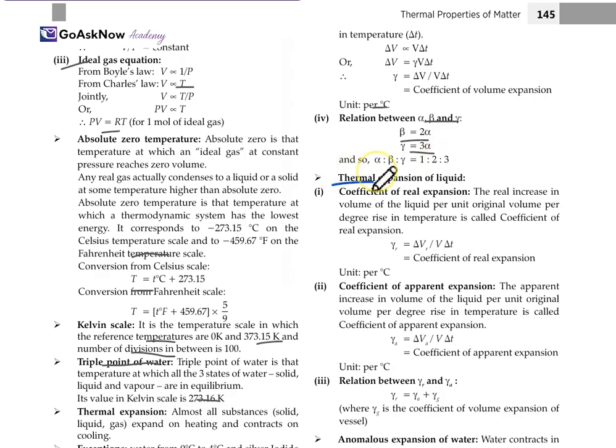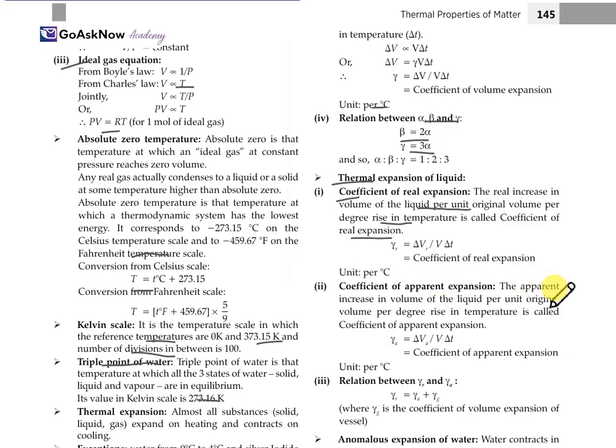Now the thermal expansion of liquid. That was for the solid, now it's for the liquid. Coefficient of real expansion: the real increase in the volume of the liquid per unit original volume per unit degree rise in temperature is called the coefficient of real expansion, which is gamma equal to delta V_R upon V delta T, and the unit is per degree Celsius.